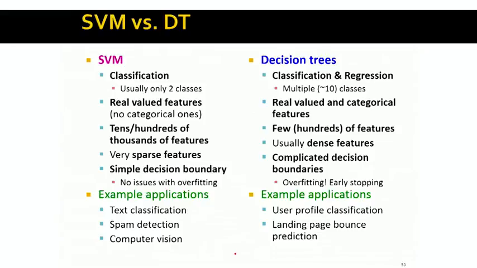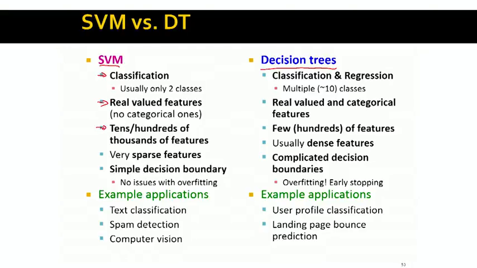To end our discussion of decision trees and of the machine learning topics, I want to also briefly compare support vector machines and decision trees, and which of these two methods should be used in a given case. Support vector machines are generally used for classification, usually binary classification. They are used for real valued features, because we think about a decision boundary in this Euclidean space. So they are not used for categorical features like colors or weather types.